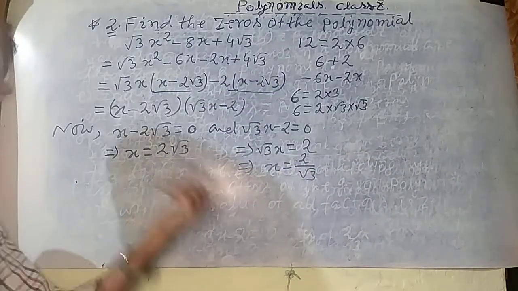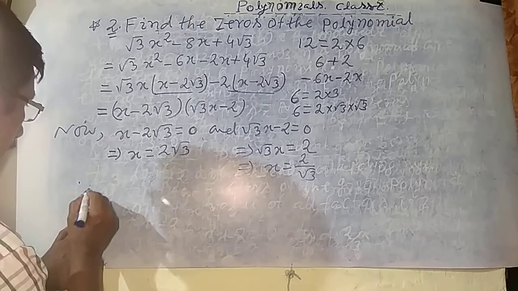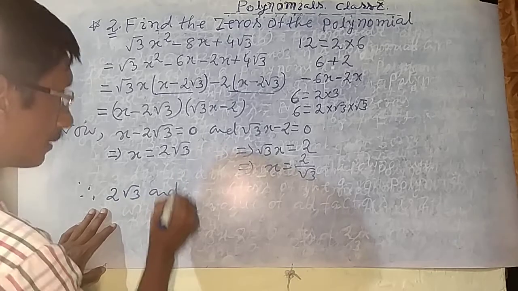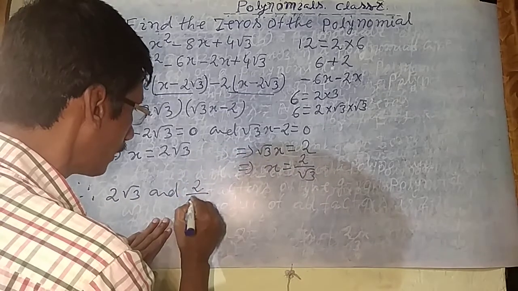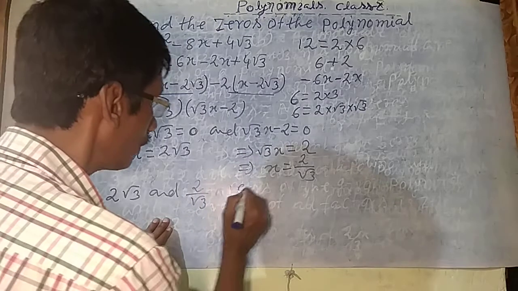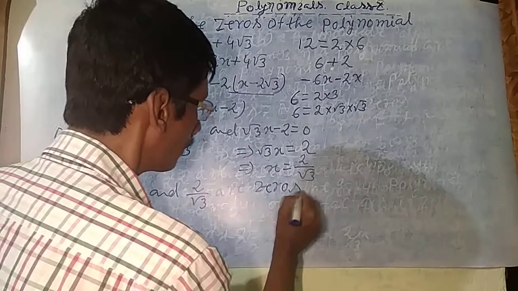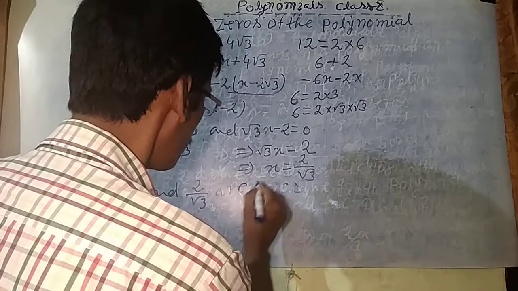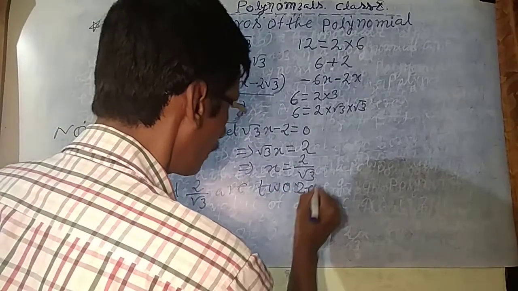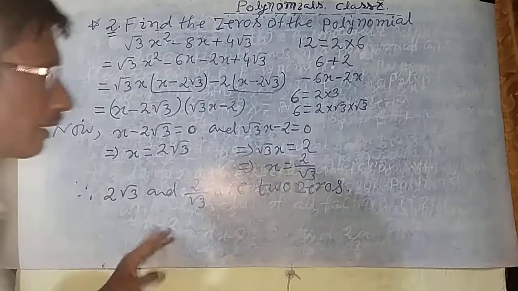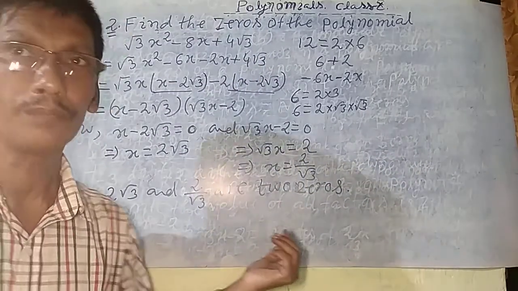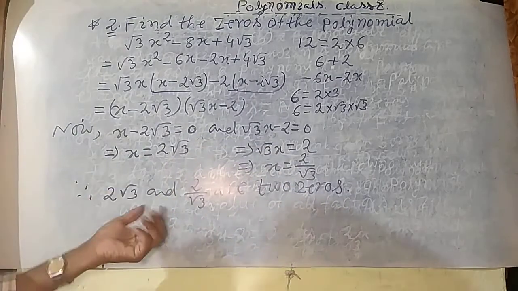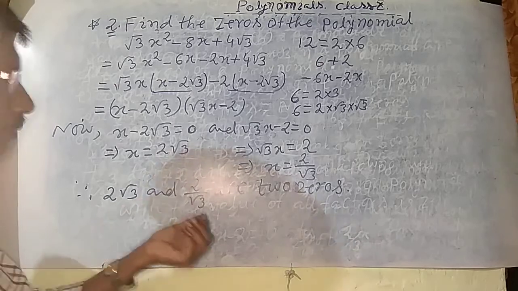चलिए x का वैल्यू विल बी द 0, 2 0. चलिए therefore hence 2 root 3 and 2 by root 3 are the 2 zeros. Okay, 2 are 2 zeros. Okay, there are the two factors, so 2 factors equal 0 होगा. ठीक है ना बेटा? Right student, so this is the 2 factors having the 2 zeros, 2 root 3 and 2 by root 3 are 2 zeros.